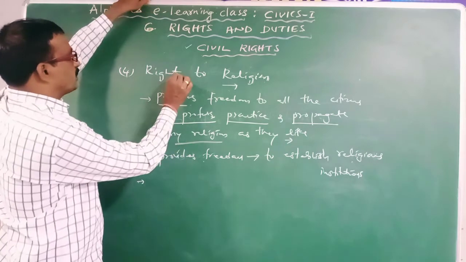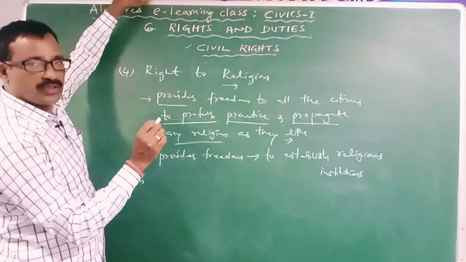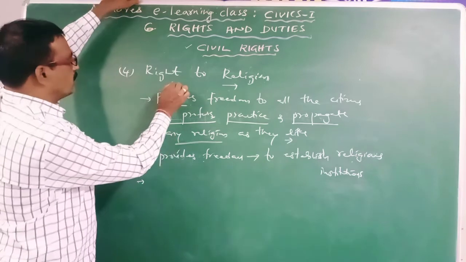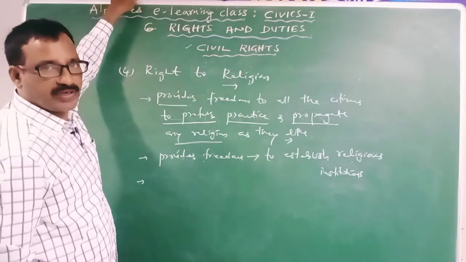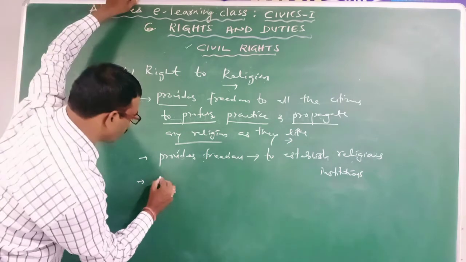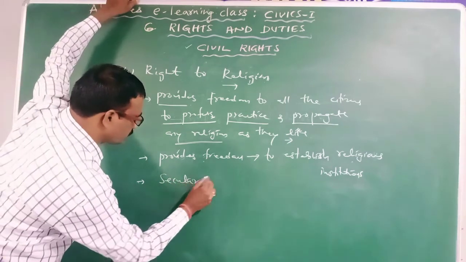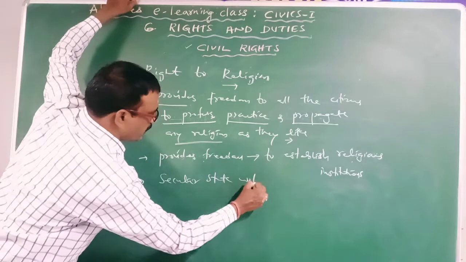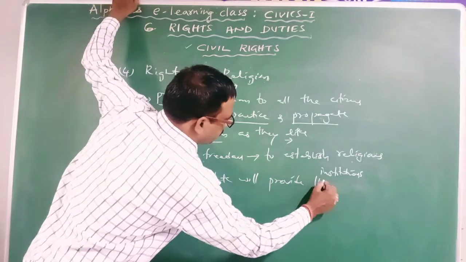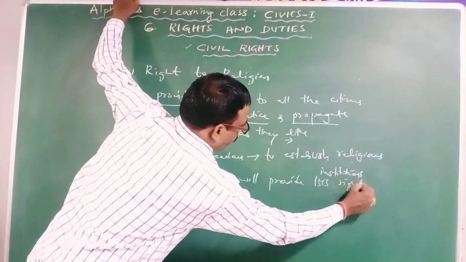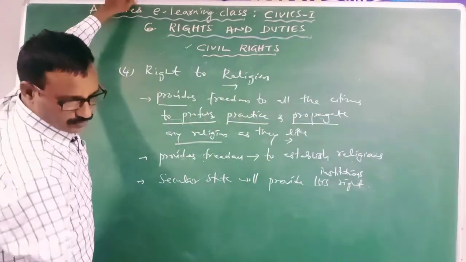So this right is available only in secular states. Secular state will provide this right to religion. Clear?